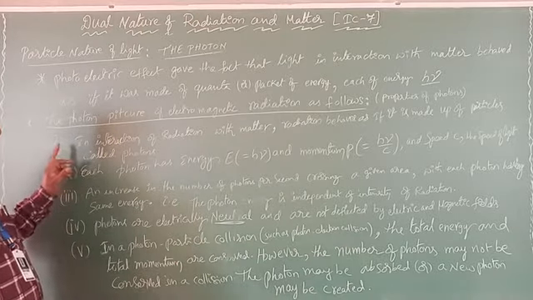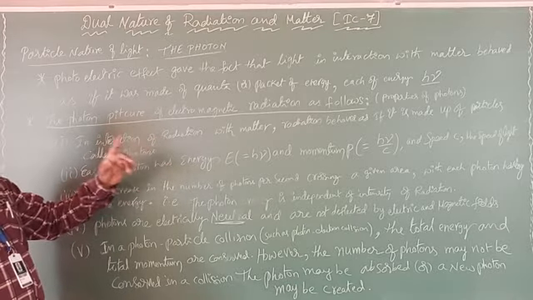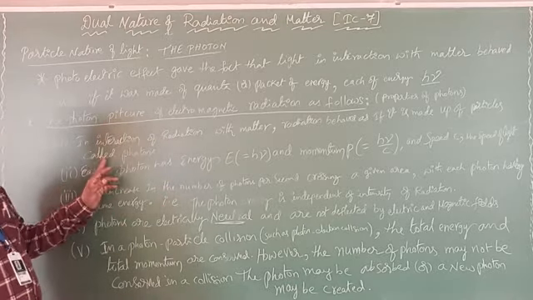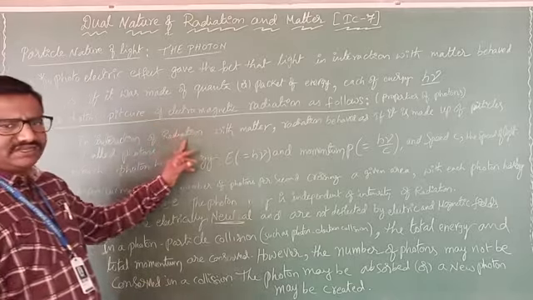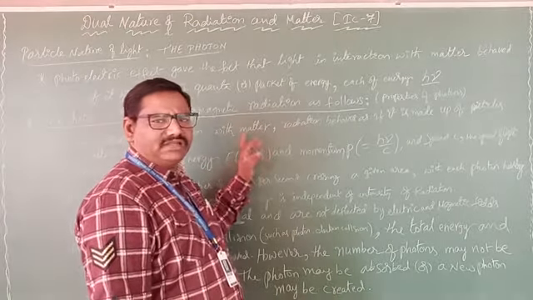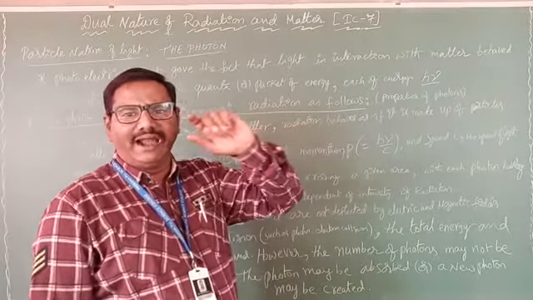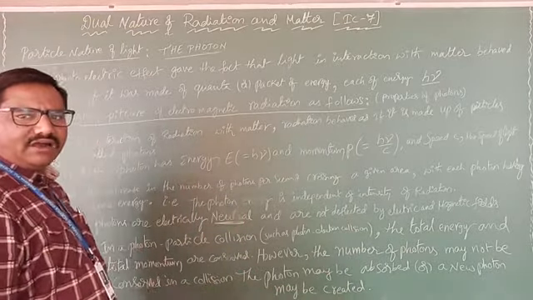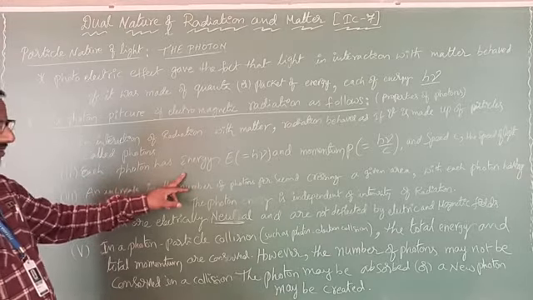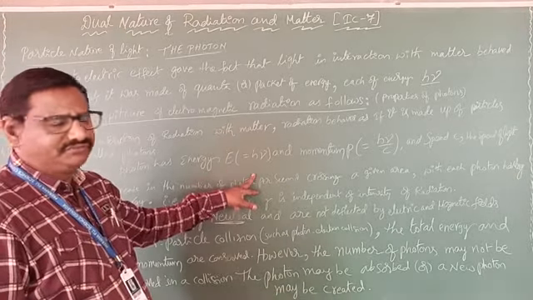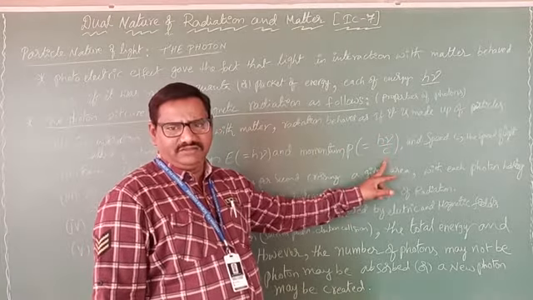In the first point, in the interaction of radiation with matter, the radiation behaves as if made of particles. These particles are called photons. Each photon has energy E equal to h nu, and momentum p equal to h nu by c.